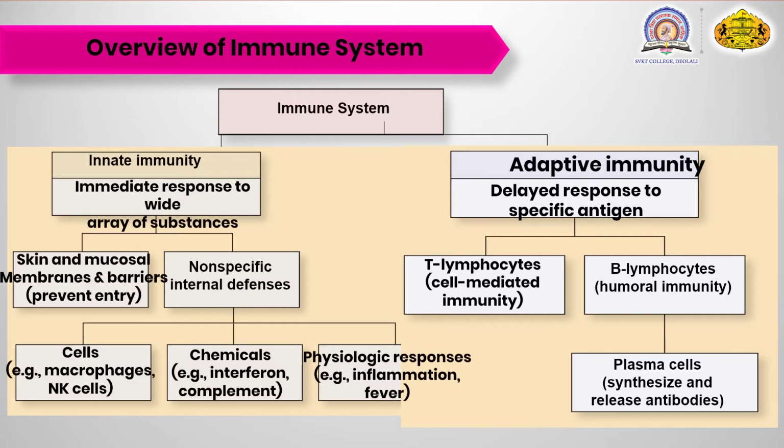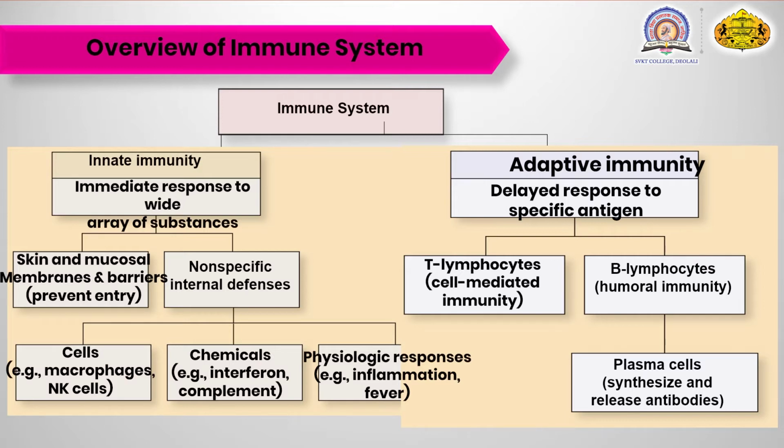The other type is the non-specific internal defense, which includes the cells, chemicals and the physiological responses. Now which cells are involved in the non-specific type of defense mechanism? The non-specific type of defense mechanism includes phagocytosis. Phagocytosis is the engulfment of the foreign material, which involves various cells. Which are those cells? They are the macrophages, NK cells, that is the natural killer cells, and the other white blood cells.